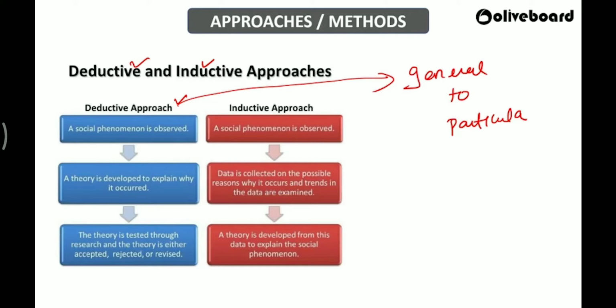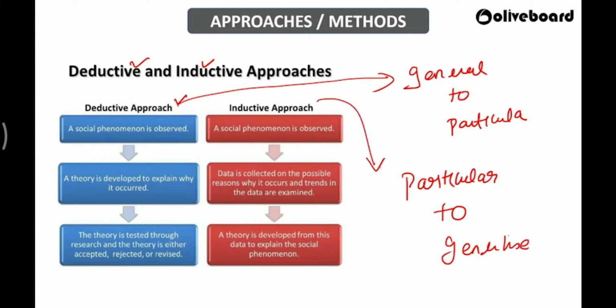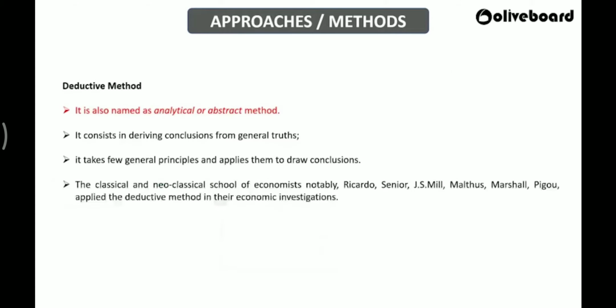Then you will tell that, okay, if these things are happening, then this would be the outcome, which means from an individual event you are generalizing things. So I can say from a particular event you will derive a theory and you will try to generalize. So we did this, so we believe that even for the generalized whole, this could be the outcome. And that type of approach is called as what? Inductive approach.